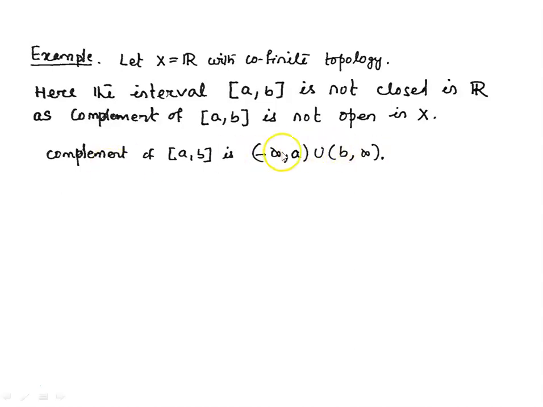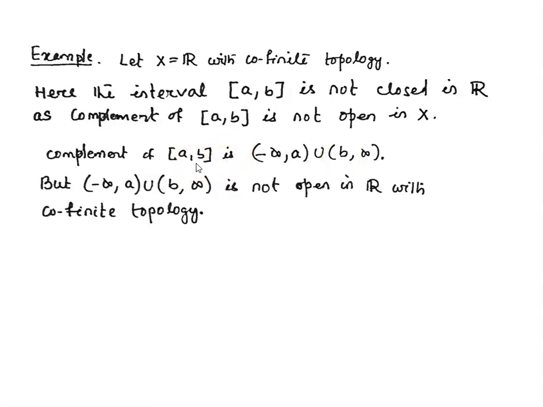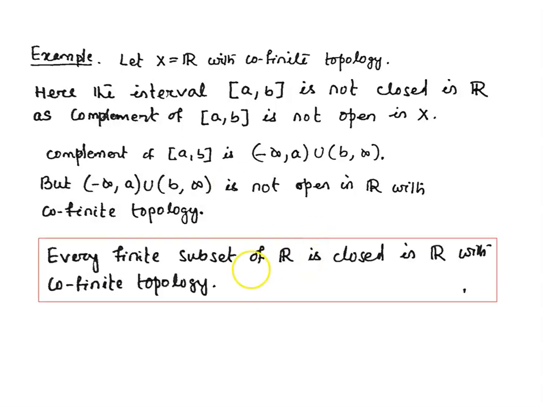But the complement of this union of two open intervals is the closed interval [a, b], which contains infinitely many points, which is not finite. So this union of two open intervals is not open in R with the cofinite topology. So here we have seen that the complement of [a, b] is not open in R with the cofinite topology. That's why this closed interval [a, b] is not closed in R with the cofinite topology.